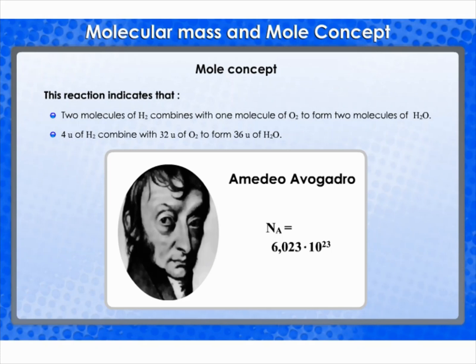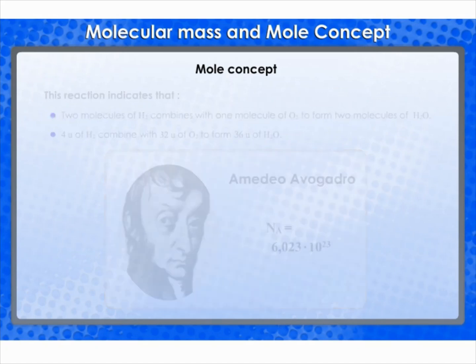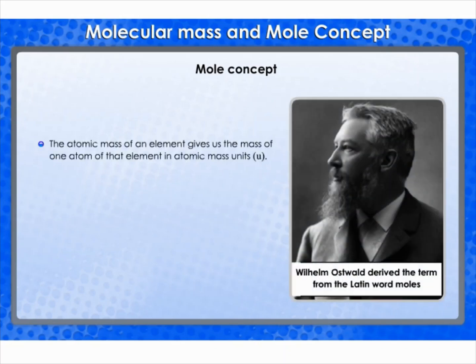Besides being related to a number, a mole has one more advantage over a dozen or a gross. This advantage is that the mass of 1 mole of a particular substance is also fixed. The mass of 1 mole of a substance is equal to its relative atomic or molecular mass in grams. The atomic mass of an element gives us the mass of one atom of that element in atomic mass units, u. To get the mass of 1 mole of atoms of that element, that is the molar mass, we keep the same numerical value but change the units from u to g. Molar mass of atoms is also known as gram atomic mass.